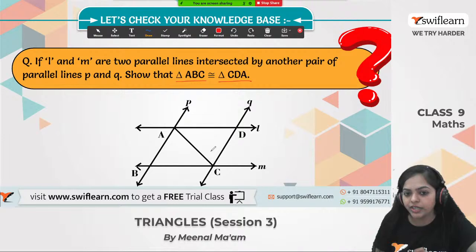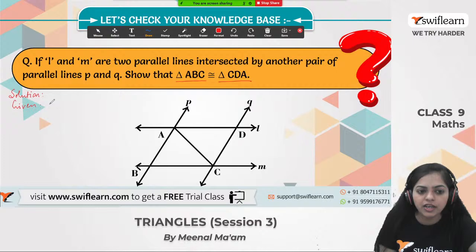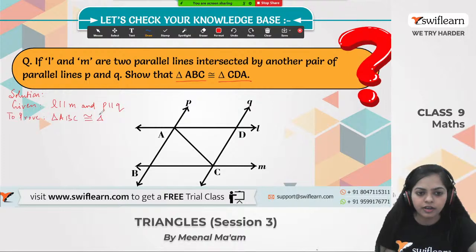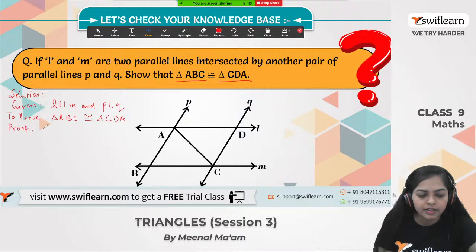So moving on to the solution of this question. What is given? Let's have a look. l is parallel to m and p is parallel to q. This is given. Now what we have to prove? We have to prove that triangle ABC is congruent to triangle CDA. Next, moving on to the proof. Consider the triangles.